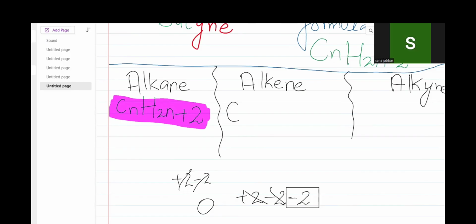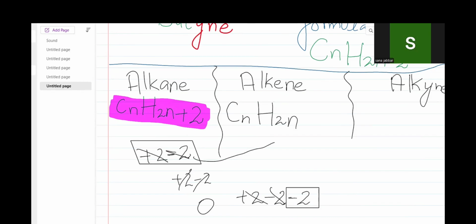It means that if I have subtracted 2 from an alkane general formula, CnH2n, I have subtracted 2, then plus 2 and minus 2 will be cancelled out and there will be 0 present, which is not written. Alright? And what about an alkyne?